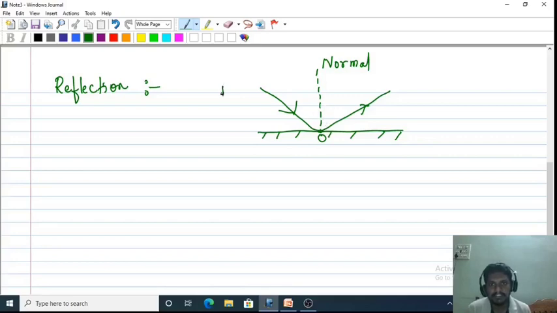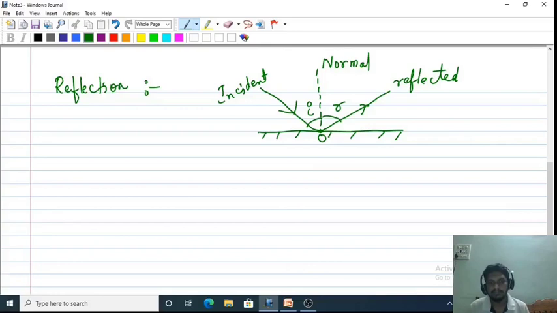This is the incident light ray. This is the reflected light ray. This angle is called the angle of incidence, and this angle is called the angle of reflection. The angle of incidence and angle of reflection should be measured from the normal only. So this is not the angle of incidence. You have to measure angle of incidence and angle of reflection from the normal. This is about the reflection.